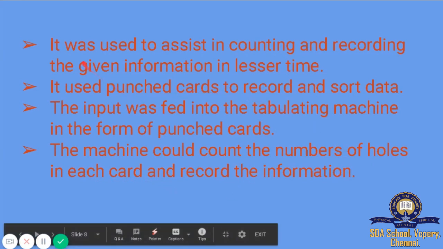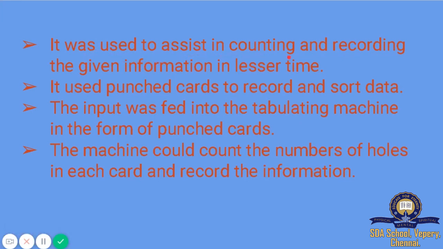It was used to assist in counting and recording the given information in lesser time. We know punched cards are paper cards containing several punched holes to represent the data. The input was fed into the tabulating machine in the form of punched cards.